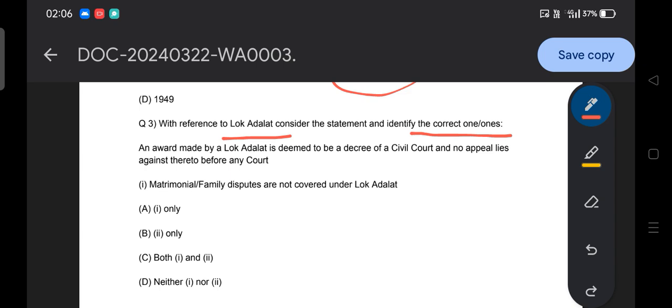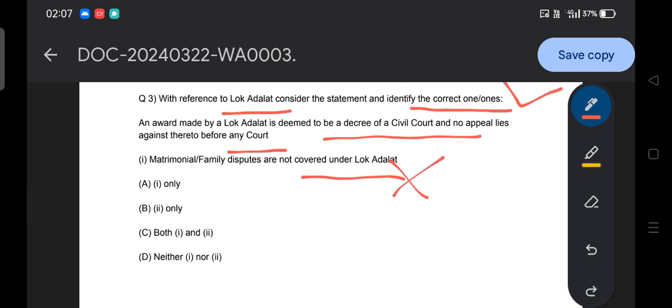An award made by Lok Adalat is deemed to be a decree of a civil court, and no appeal lies against it before any court. Then the second option is that matrimonial family disputes are not covered under Lok Adalat. So what is the correct answer here? The second option is wrong, but the first option is correct. We will discuss it in our theory portion, so stay tuned. The answer to this question is option A.